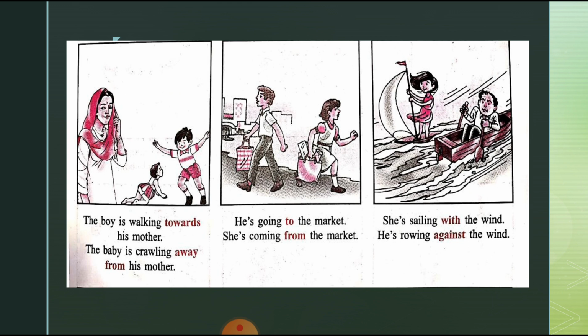He is going to the market. She is coming from the market. Here, to, from are also prepositions. She is sailing with the wind. He is rolling against the wind. Here, with, against are also prepositions of movement and direction.